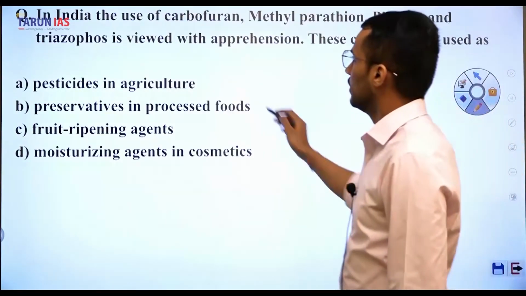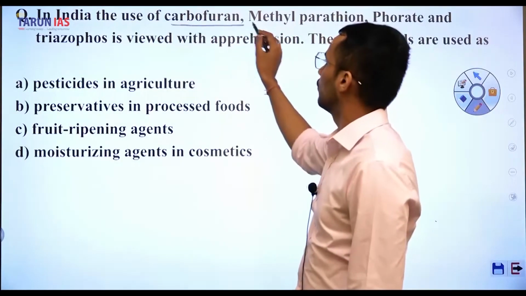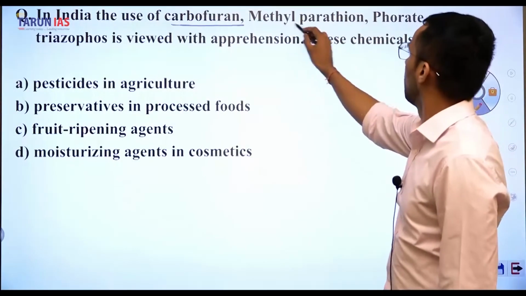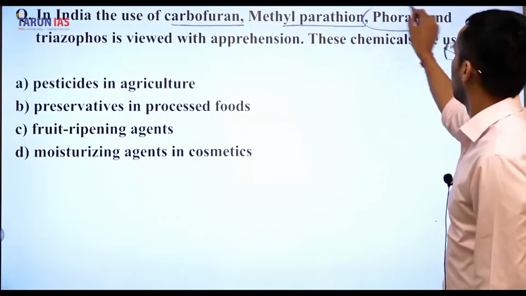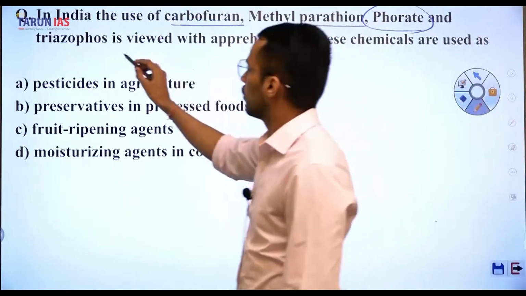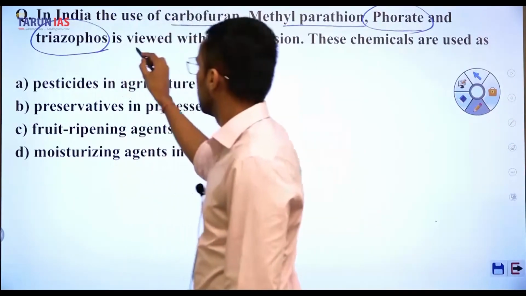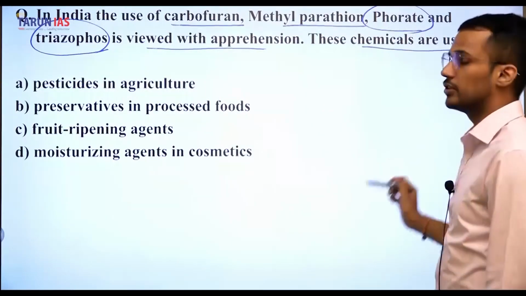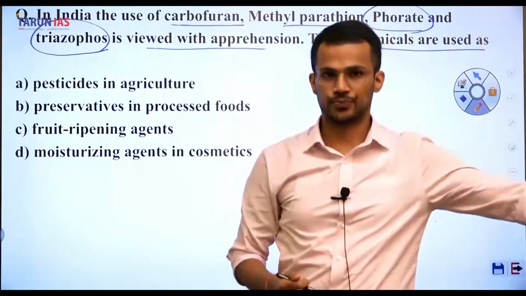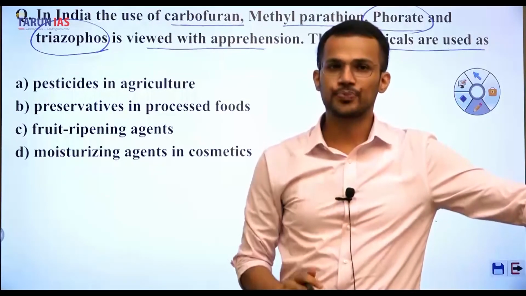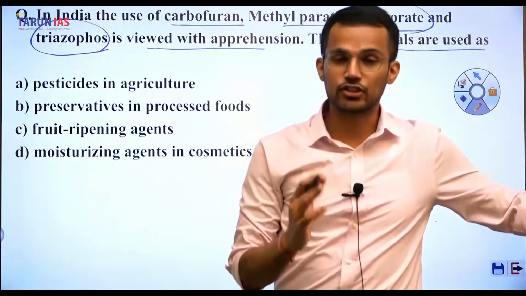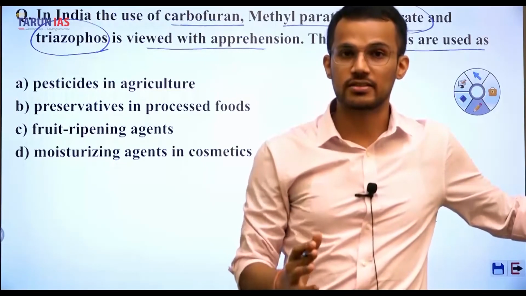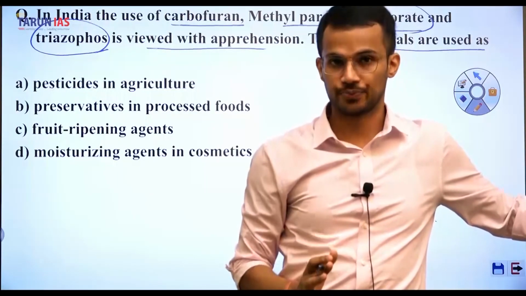In India, the use of carbofuran, methyl parathion, phorate and triazophos is viewed with apprehension. These are the chemicals used as what? Primarily, these are extremely harmful pesticides that are used in India.